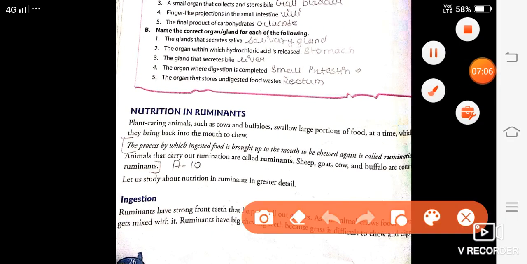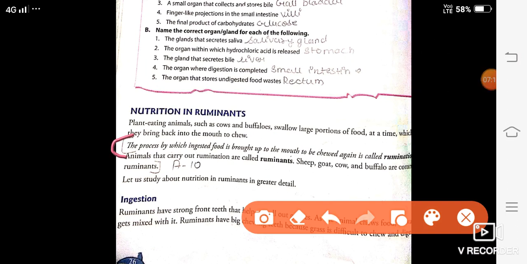Rumination: the process by which the ingested food is brought up to the back to be chewed again is called rumination. Then leave a line and write: the animals that carry out rumination are called ruminants. Examples: sheep, cow, goat, buffalo, etc. So this is your answer number 10.